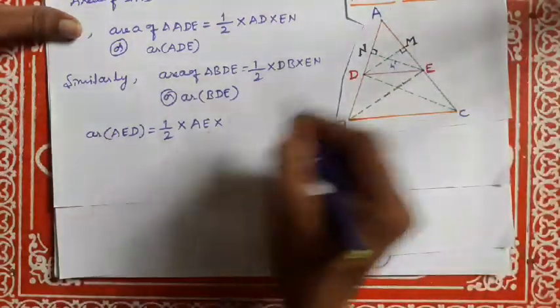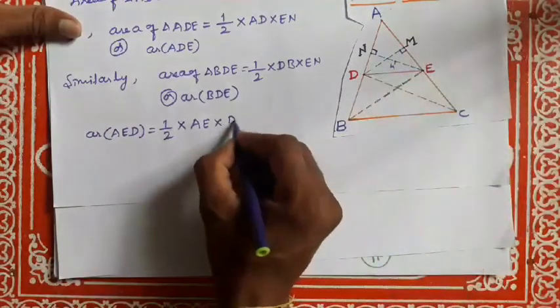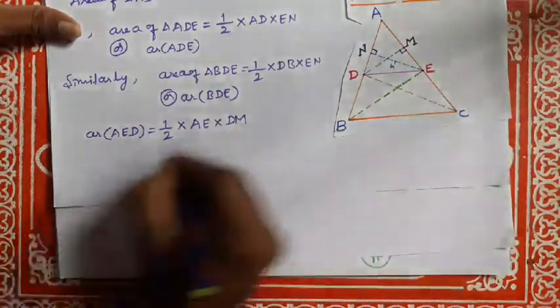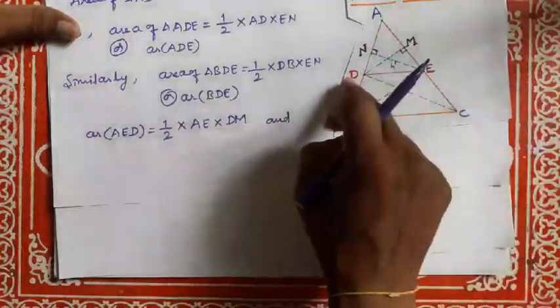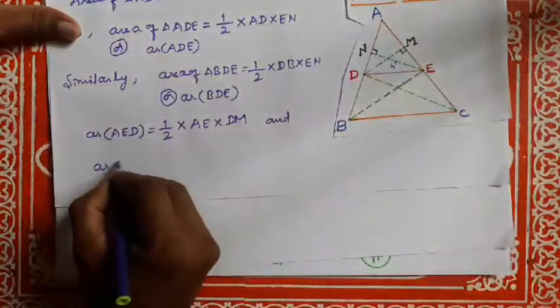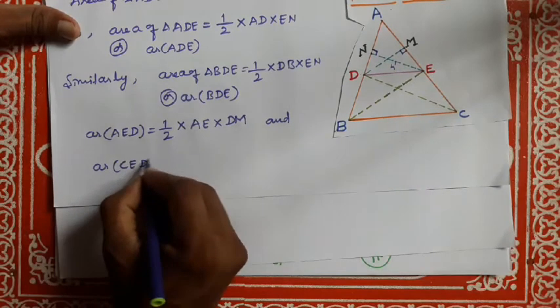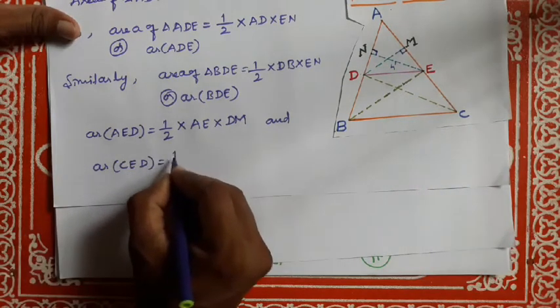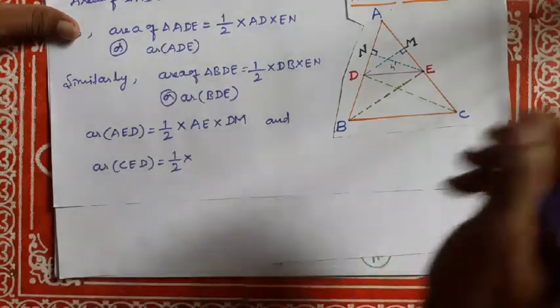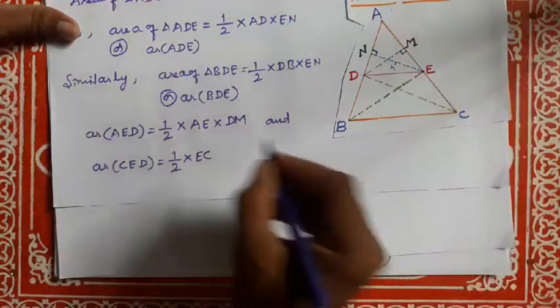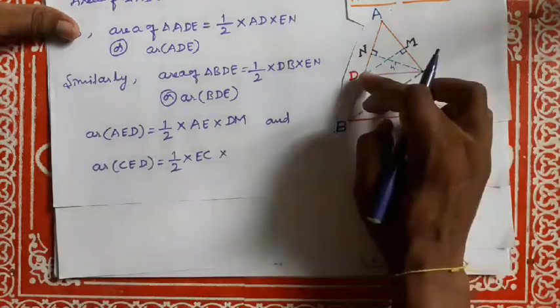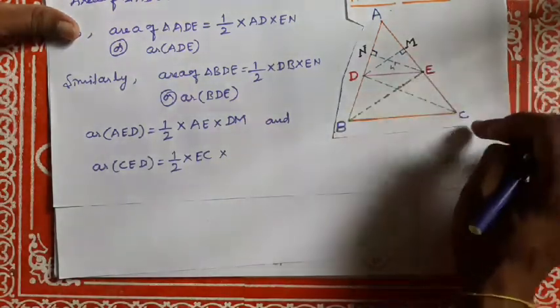Half into base into height DM. Area of CED is equal to half into base EC into the same height, DM, perpendicular to EC.